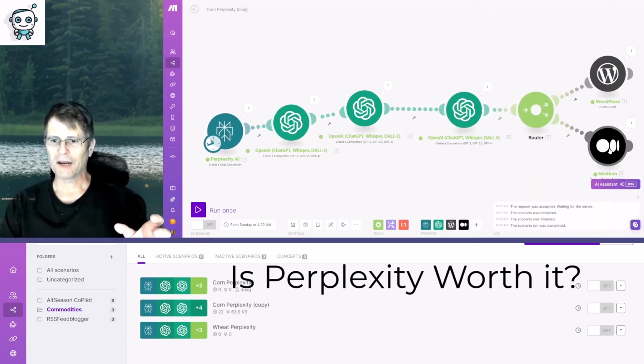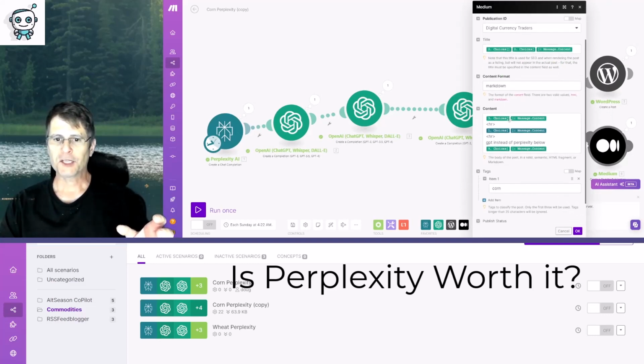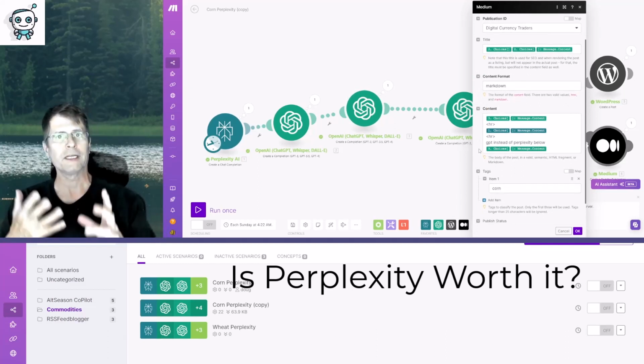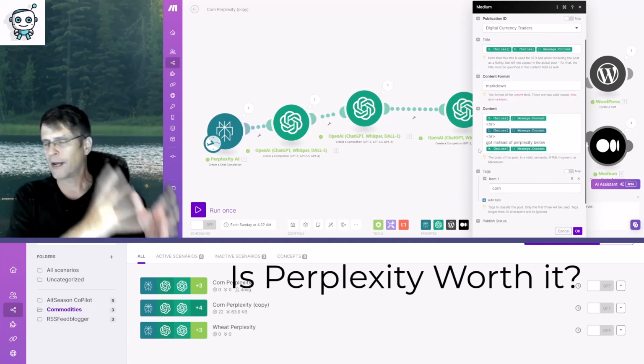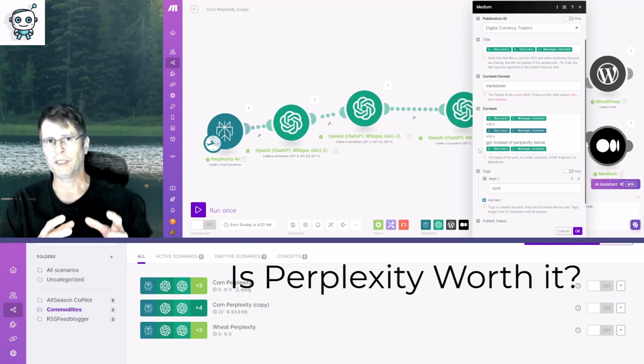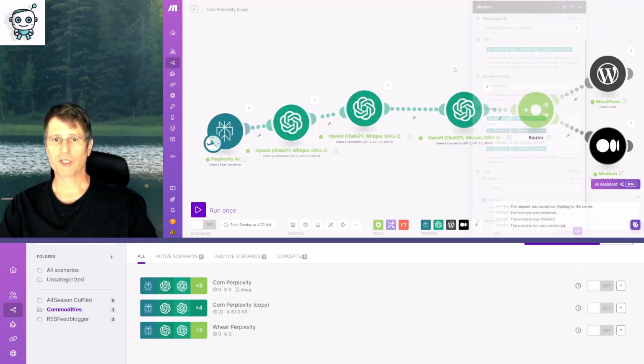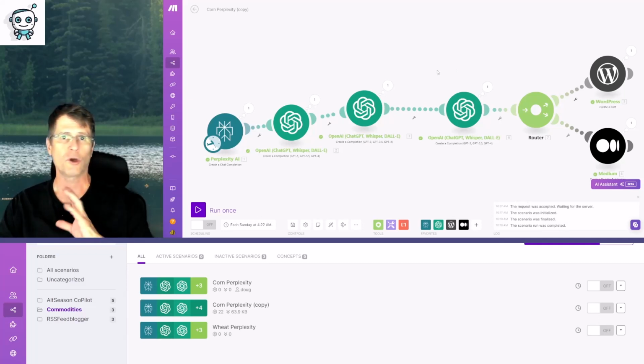Finally, I had that data formatted and put out onto Medium and to WordPress at the same time using that router. And I split it up so that I could look at and see which of the three results I really like the best: the stuff that came directly out of Perplexity, the process stuff that was done with ChatGPT, or the stuff that was just done directly from ChatGPT alone. And I got to tell you, the stuff that came just directly out of GPT was totally worth it.